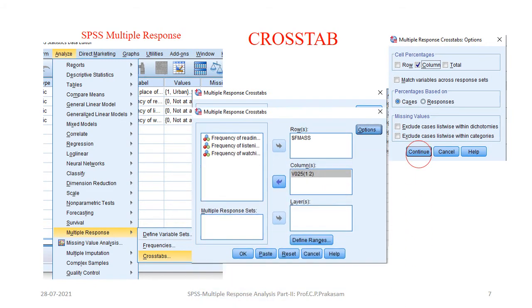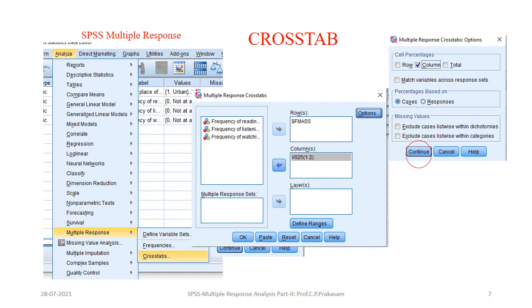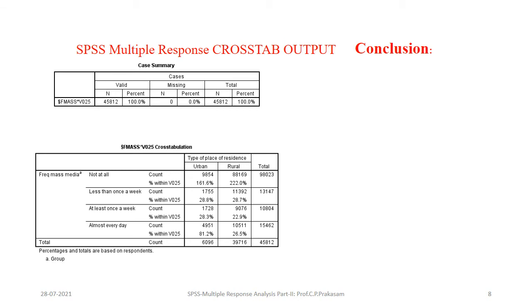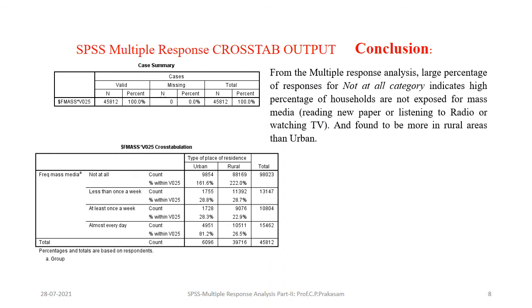Once you have done it, the table will be like this. That is, row-wise $FMASS and column-wise V025, which is coded as 1 and 2, and then say OK. Once you say OK, the cross tabulation output is generated by SPSS. Here also you will find the case summary and the cross tabulation with rural urban. The conclusion that can be drawn from the multiple response analysis is that a large percentage of responses for the "not at all" category indicates a high percentage of households are not exposed to the mass media.